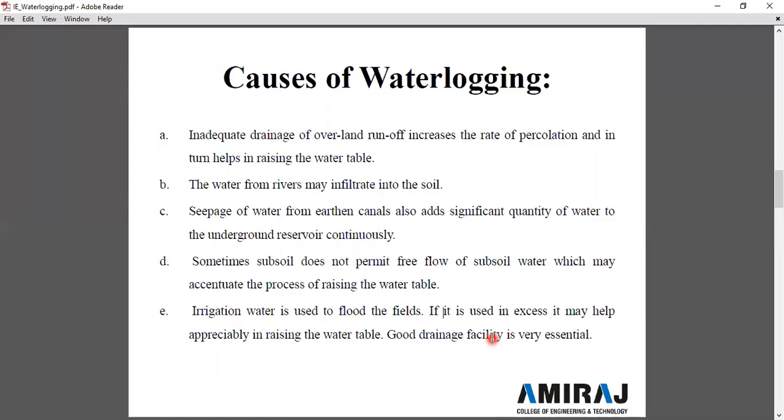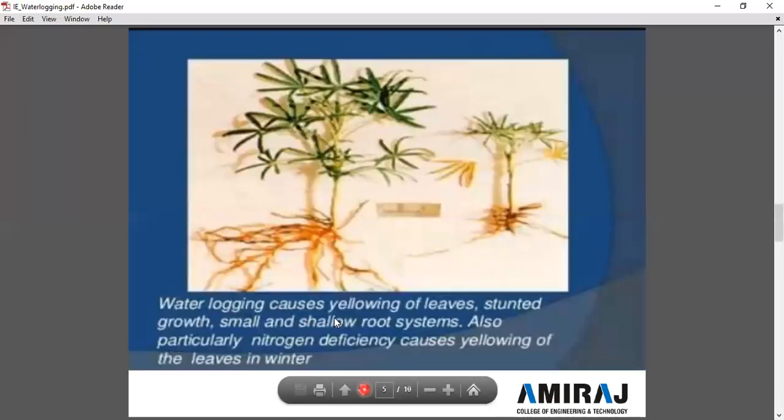So it will raise the groundwater table, fill up the pores in the soil grain, and create an anaerobic condition in the soil. And without proper drainage, the excessive water is not drained out, or proper seepage does not occur in accordance with the gravitational flow.